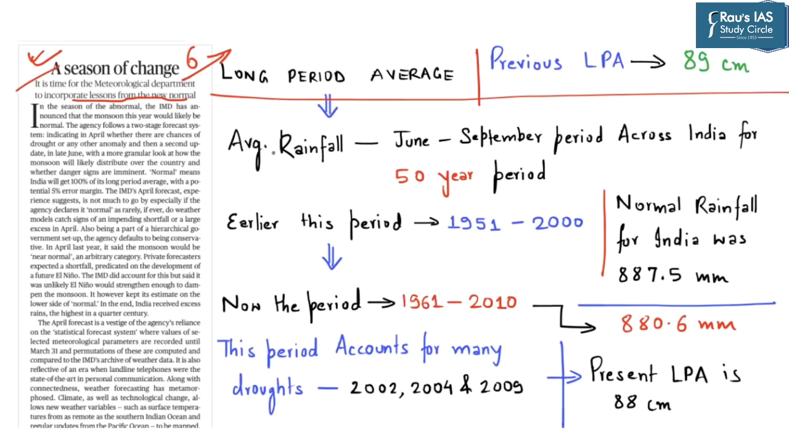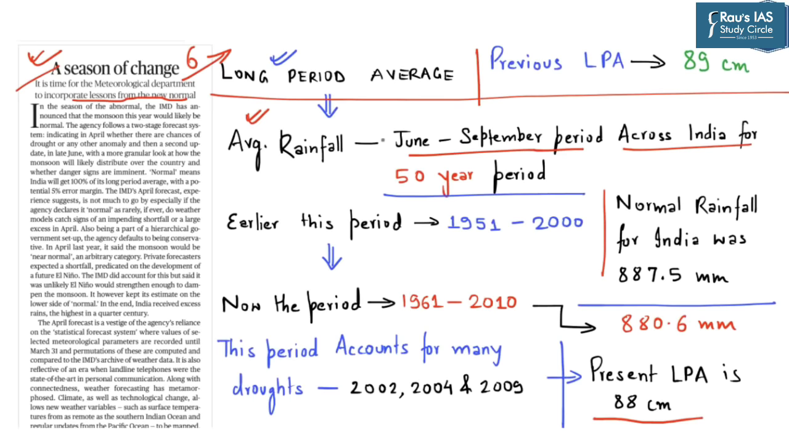Now this news highlights that the meteorological department has said that India will receive normal rainfall as per its long period average. And the present long period average or the normal rainfall which India will receive this year would be 88 centimeter, having a 5% of error margin. Now long-term period average of rainfall is defined as average rainfall between June to September period across the country for 50-year period.